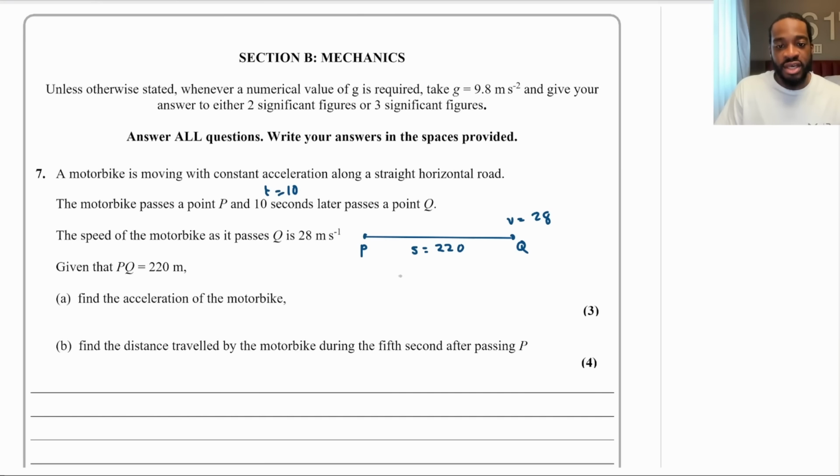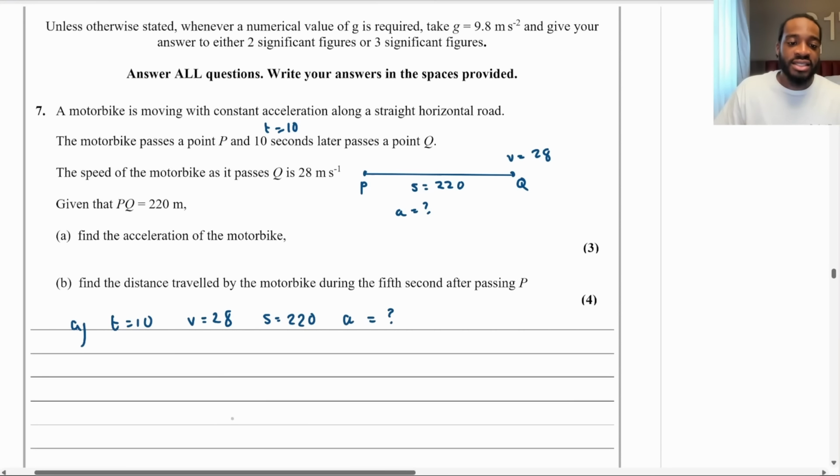And we are looking for the acceleration. So all you've got to do is get the letters that you know. We know T equals 10, V is 28, and S is 220. And we are looking for A. So ask yourself this question: what formula connects these four variables together? In SUVAT, it is S is equal to VT minus a half AT squared, isn't it? So I'm going to use that one.